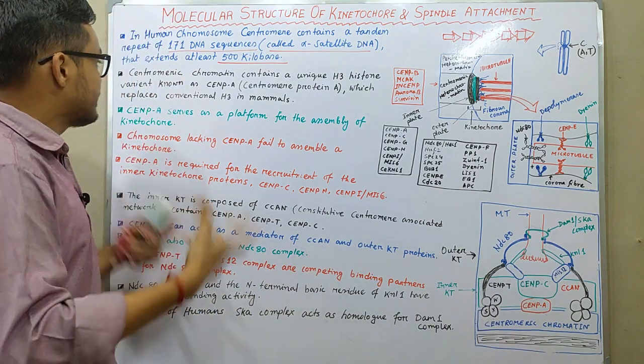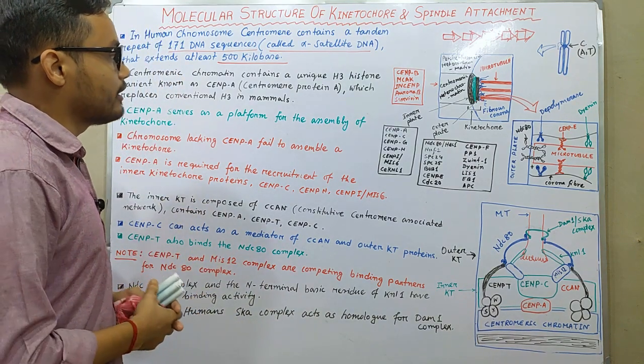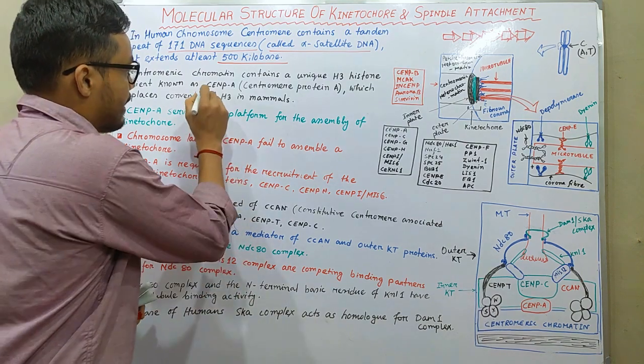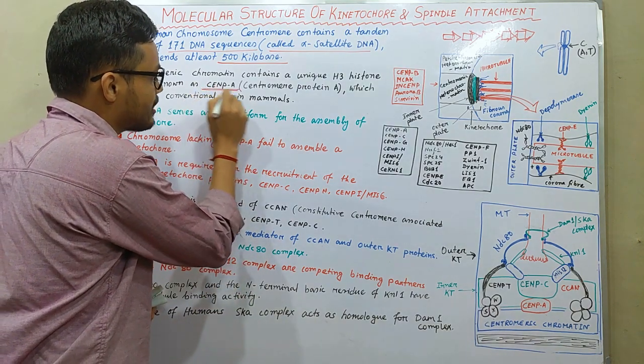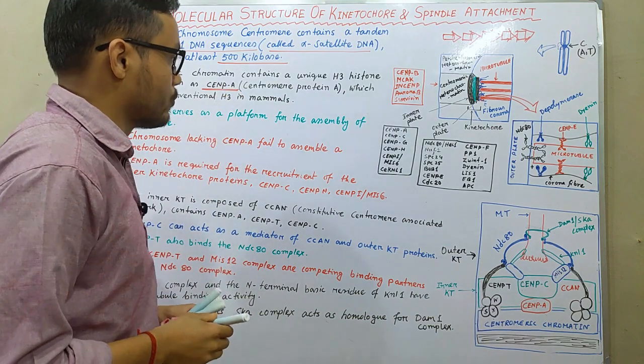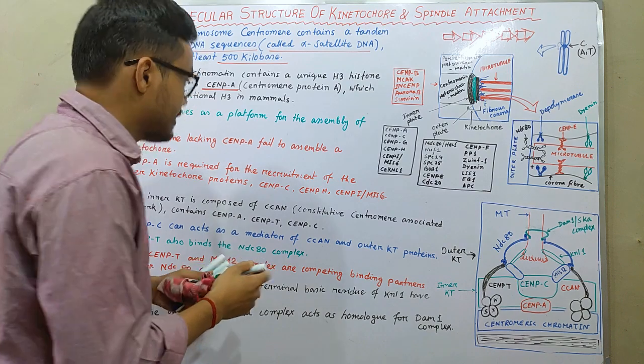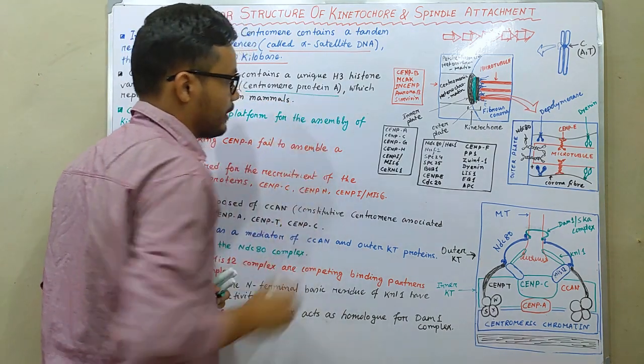Next thing, centromeric chromatin contains a unique H3 histone variant known as CENP-A. That is the main essential unit for forming a kinetochore. CENP-A stands for centromere protein A.